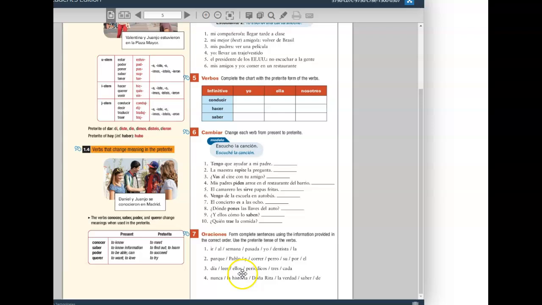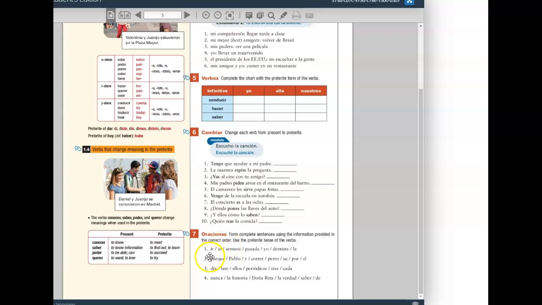Exercise 7 will be the last thing that we do. Use the parts of speech, put them in chronological order. Put the elements of the sentence in chronological order so that they read correctly. Most sentences are going to begin with the subject. So for number 1, the subject is yo. Usually in Spanish, the verb would follow the subject.